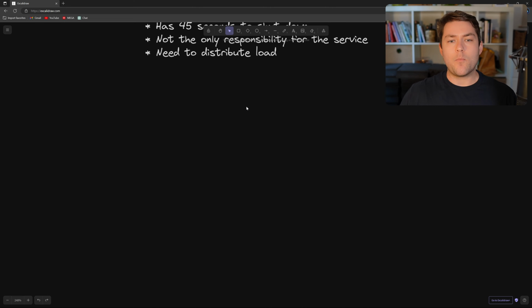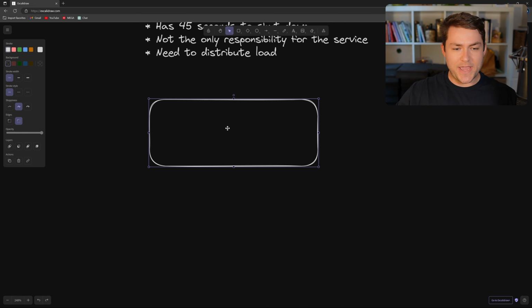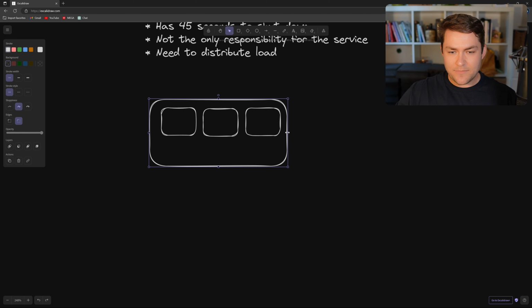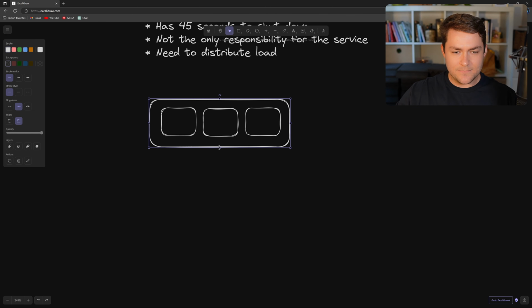Okay, so let's draw out what we know this infrastructure looks like currently. So we have an application layer here, and inside of that application layer, we have a single service that is running several different instances. So we might be running Kubernetes, for example, and then these might be different pods with our application running in each one. So let's say for now, we only have 3 instances of the service running.